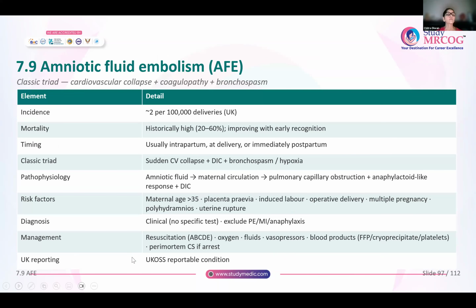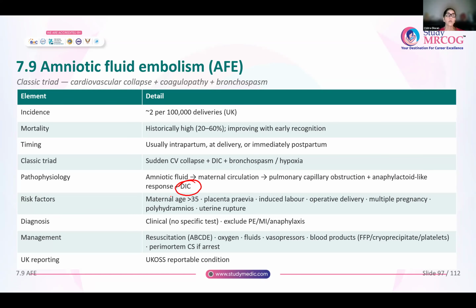Now, amniotic fluid embolism is something which is quite rare, 2 per 100,000 deliveries in the UK. Mortality rate is very high. It improves with early recognition, usually intrapartum or at delivery or immediately in the postpartum period. The classic triad is of sudden cardiovascular collapse, DIC, and bronchospasm or hypoxia. Pathophysiology, there is amniotic fluid which is forced into the maternal circulation. It causes pulmonary capillary obstruction and it causes an anaphylactic-like reaction, giving rise to DIC.